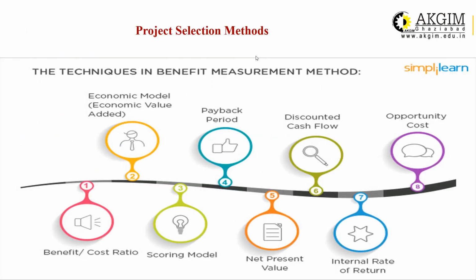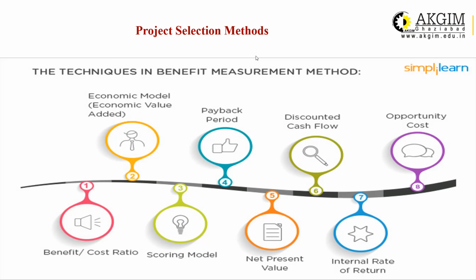The techniques before your screen are monetary techniques. There are quantitative as well as qualitative techniques. These are quantitative techniques based on financial data and cost benefit data. You can apply them, and the results will help you select a project.